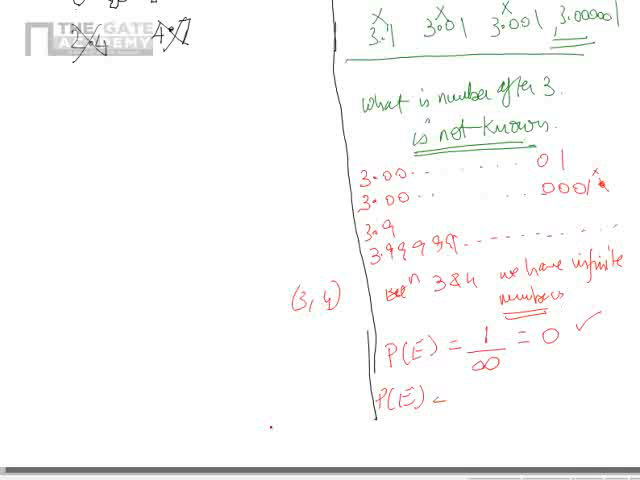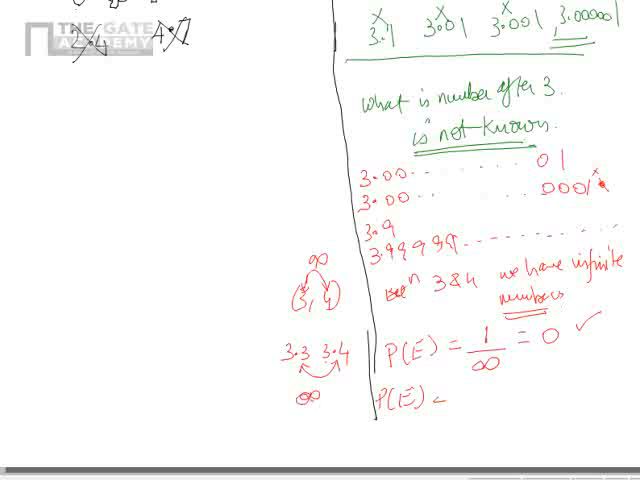Okay, now what is the probability of getting a number between 3.3 and 3.4? This is the question. Between 3 and 4, how many numbers exist? Infinite numbers exist. Between 3.3 and 3.4, how many numbers exist? Here also infinite numbers exist.